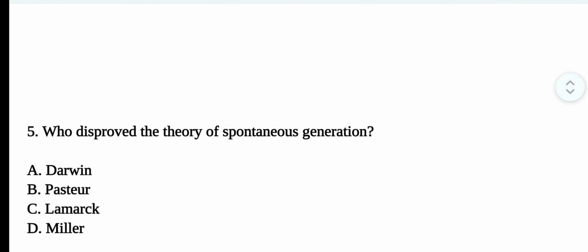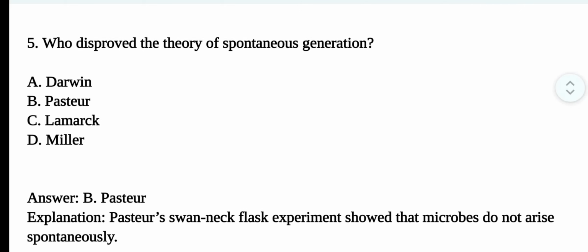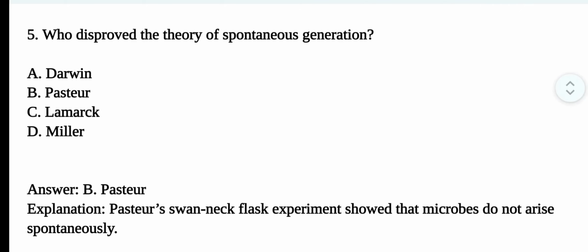Question number 5. Who disproved the theory of spontaneous generation? The correct option is option B. Pasteur. Pasteur's swan neck flask experiment showed that microbes don't arise spontaneously.